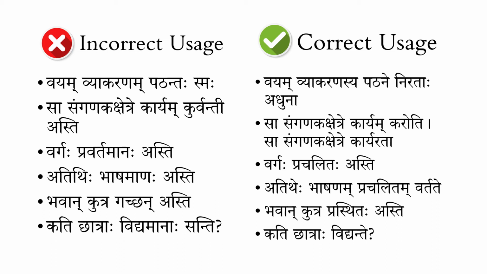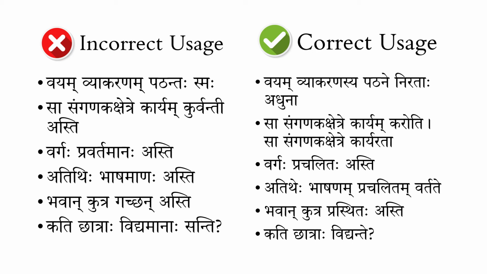We don't have to mentally translate each and every word, what that karyarata means, what exactly nirata means. It is busy, but busy doesn't indicate actually the present continuous. No, here it does, and this is how its usage is there. Sa sanganaka kshetre karyam karoti or sa sanganaka kshetre karyarata asti.